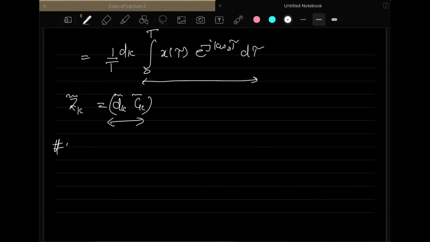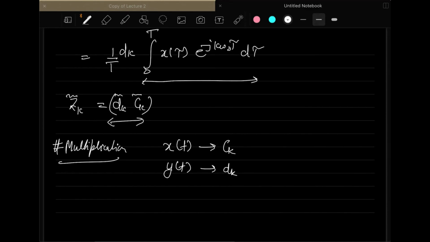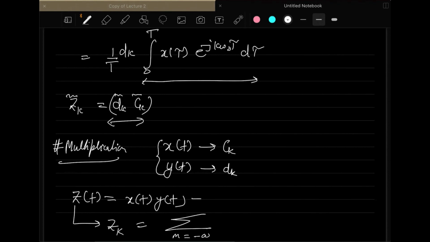Similarly, there is another property which we call the multiplication property. In this multiplication property, if you have a signal x(t) with corresponding coefficients c_k, and you have y(t) whose corresponding coefficients are d_k, then for the modified signal z(t), if you multiply these two instead of convolving, the corresponding coefficients z_k that you obtain for z(t) will be equal to the sum over l of c_l d_(k minus l).